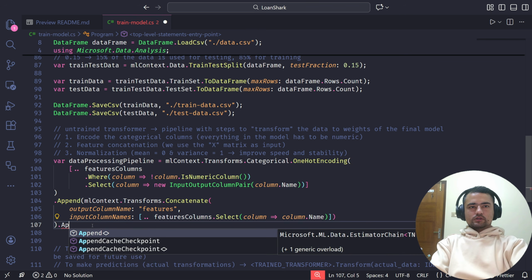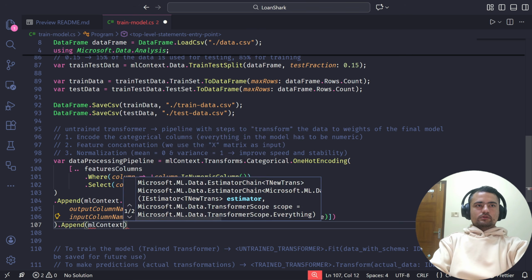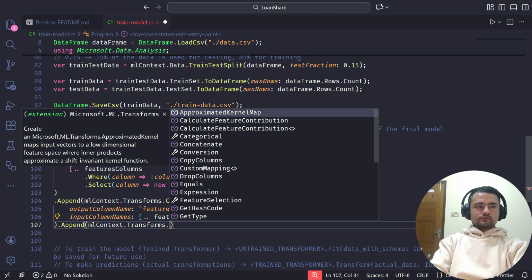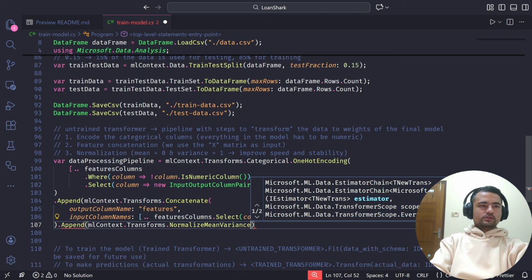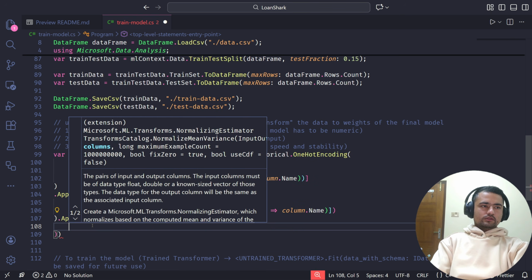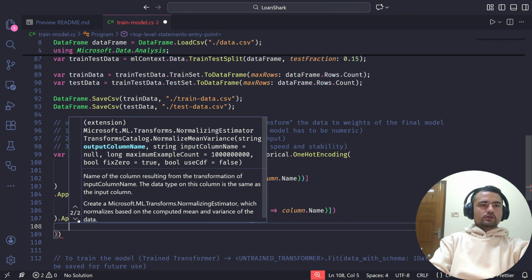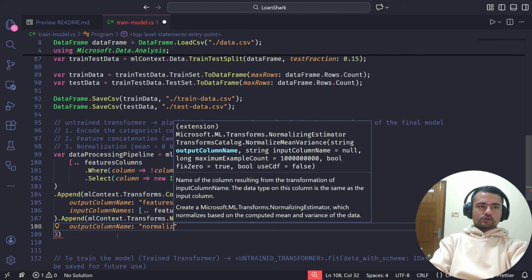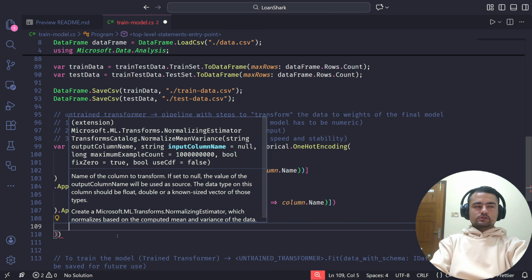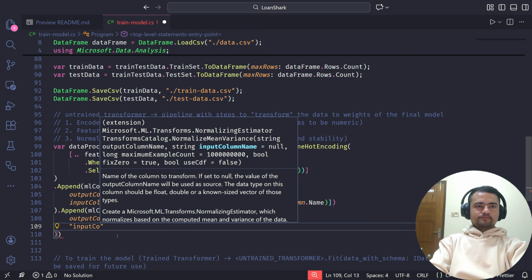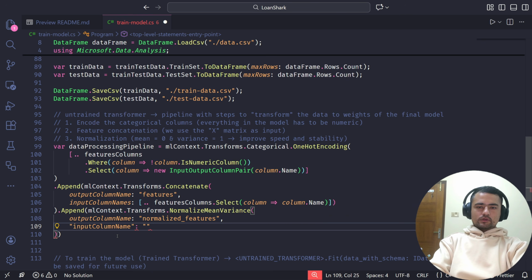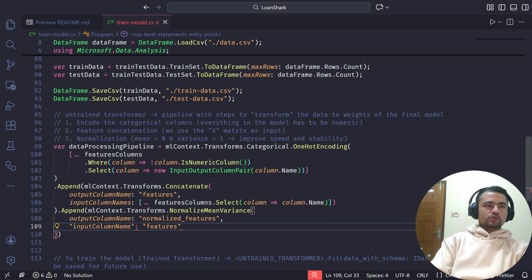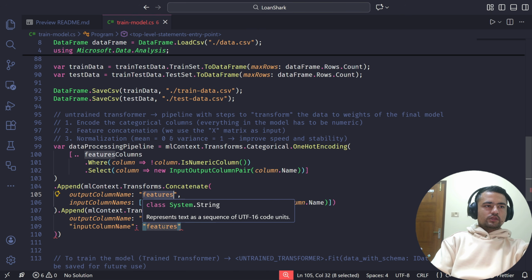Then the last step is normalization. Context dot transforms dot normalize mean variance. This will just take two parameters, output column name and input column name. The output column name, I'm just going to give normalized features, and the input column name I'm just going to call features, because whatever is the output of concatenation, we have to use as input in the next step.